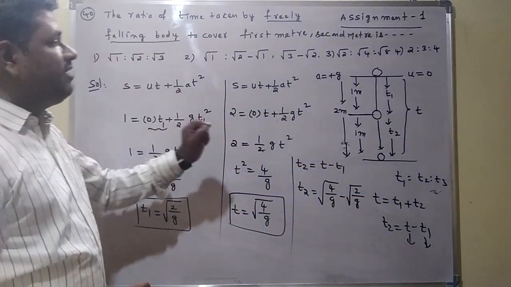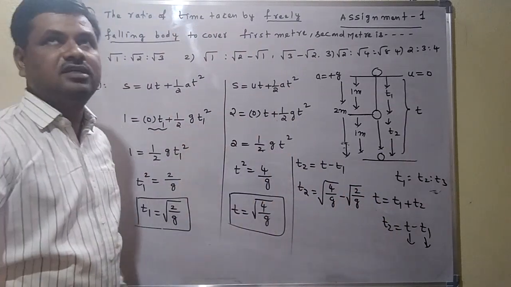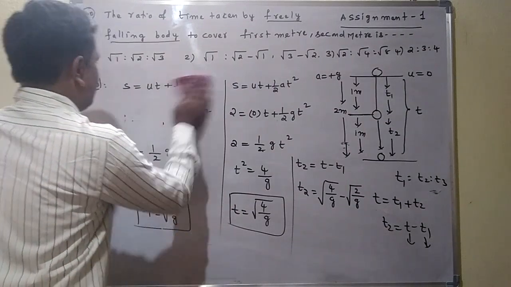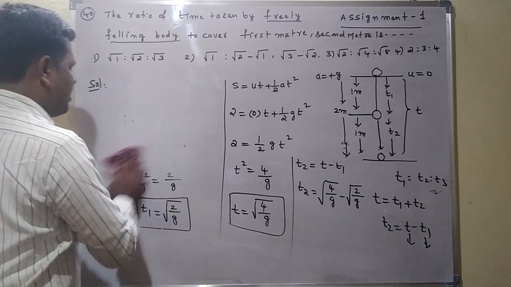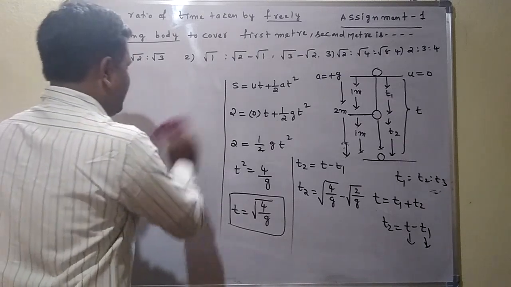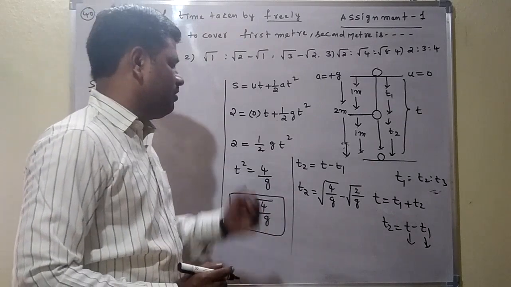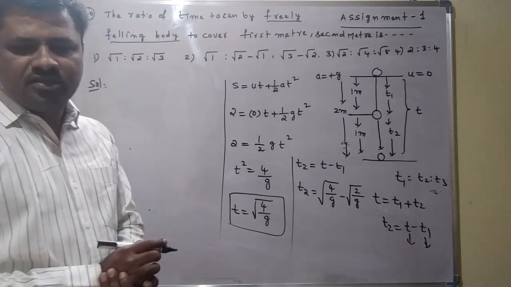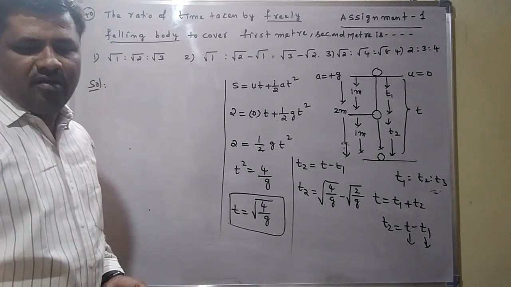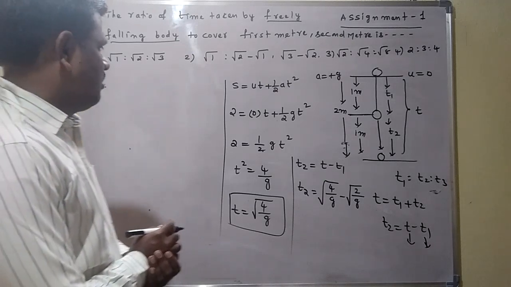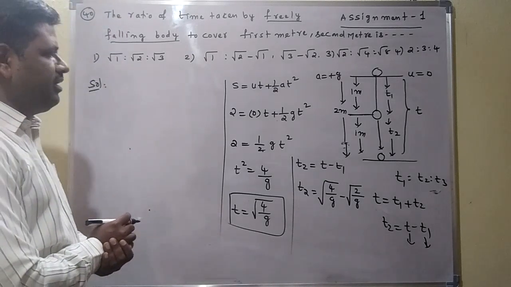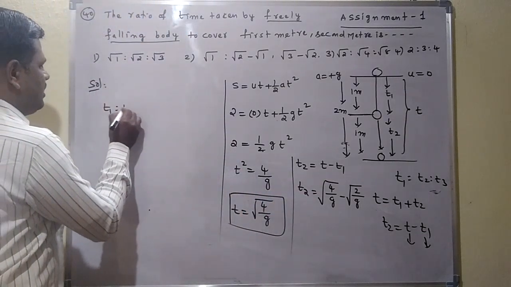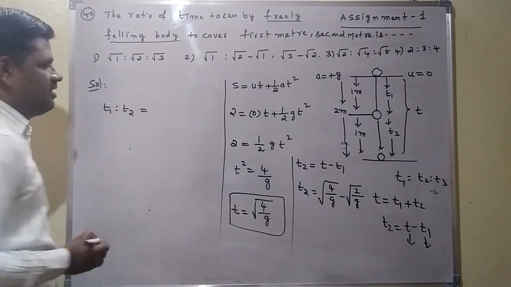But they are asking for T1 is to T2 is to T3. Now I want to find T1 is to T2 here. We know the T1 value and the T2 value, so we can find T1 is to T2. Similarly, T3 also. First we find T1 is to T2.